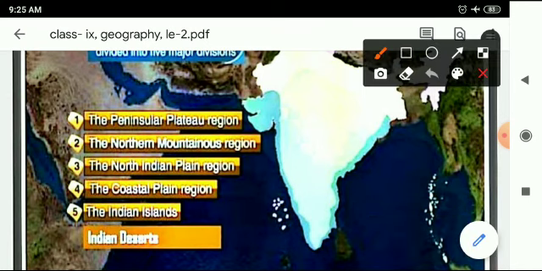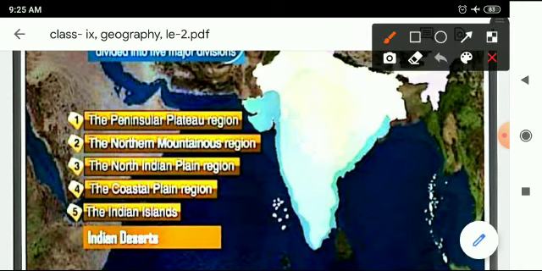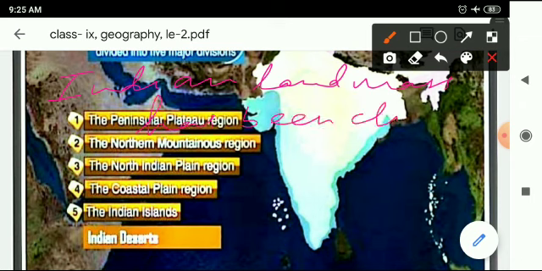As you know, the Indian landmass has been classified into 6 classes, as I have earlier told you.